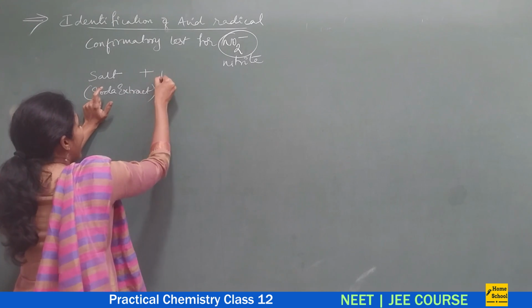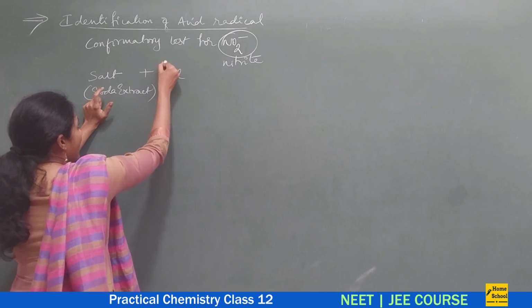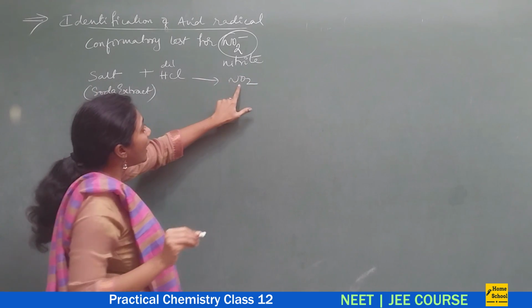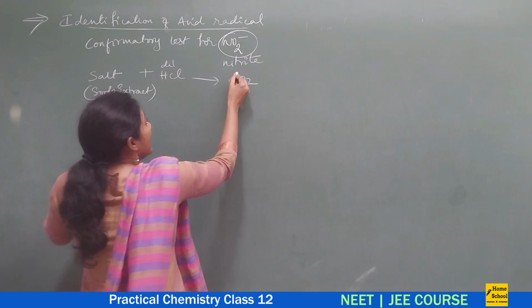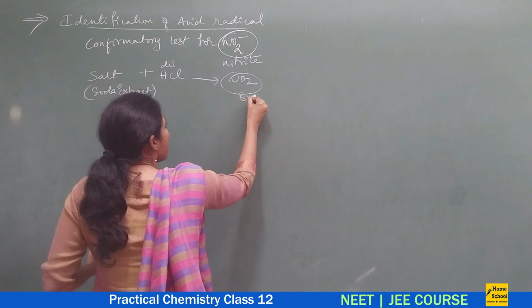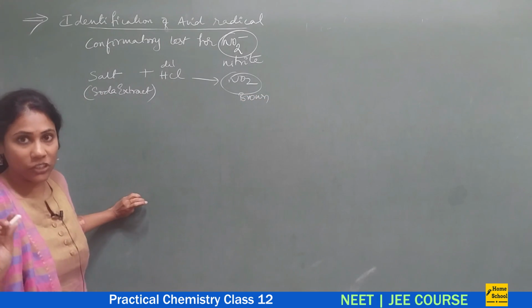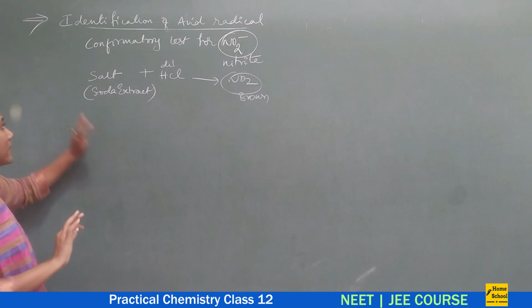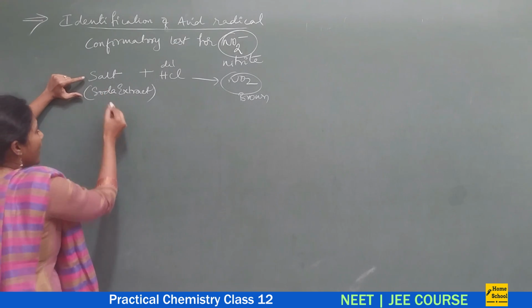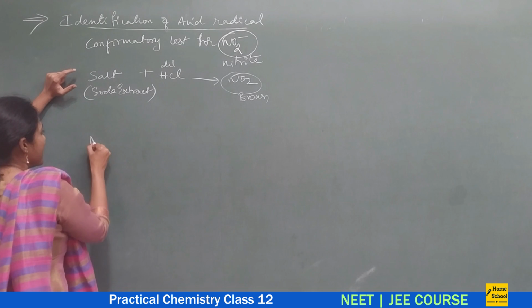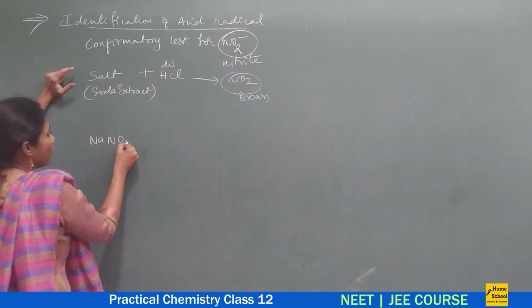We all know on adding dilute HCl, we get NO2 gas. You know how you get this NO2 gas? This NO2 gas, which is brown in color, is obtained in a step-by-step reaction. So let us see what actually happens. Suppose I take a soda extract, imagine my NO2 minus is present in the form of NaNO2.